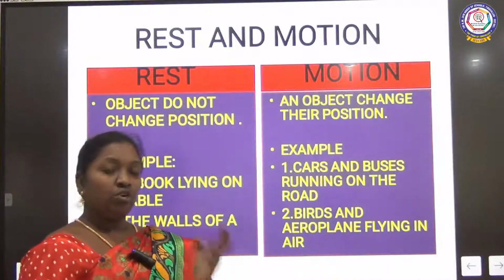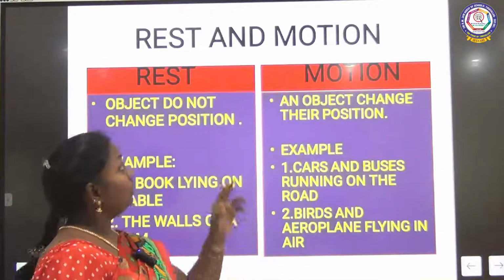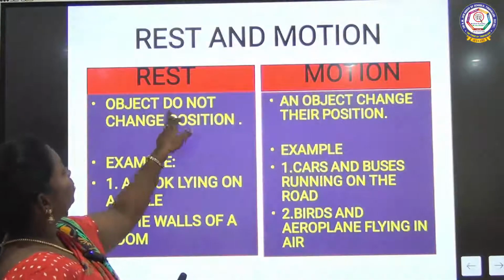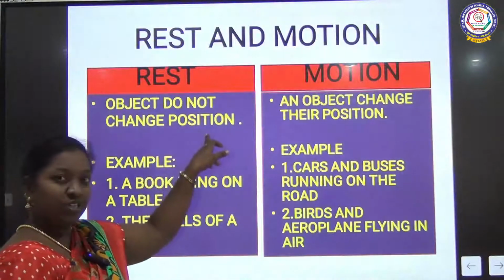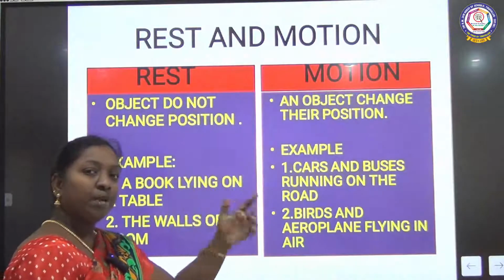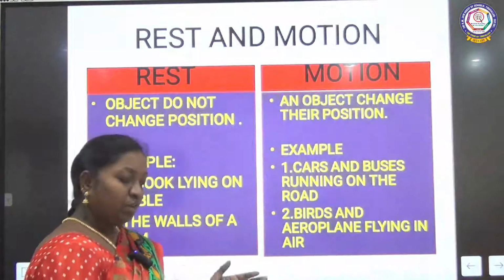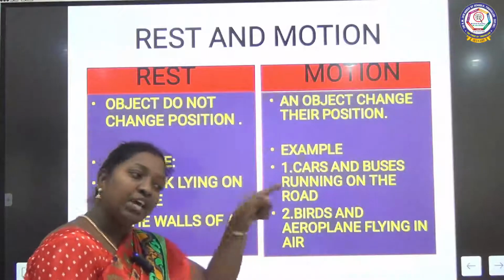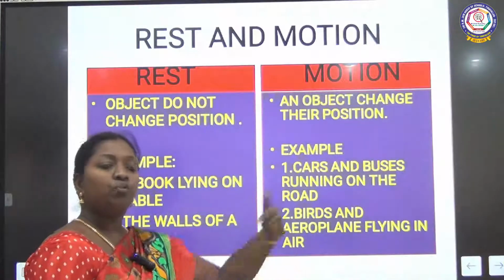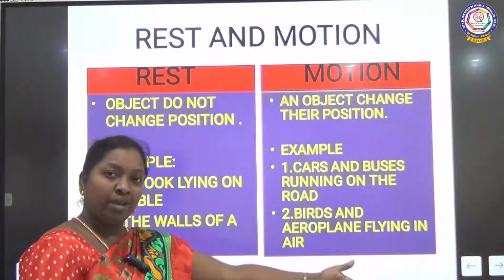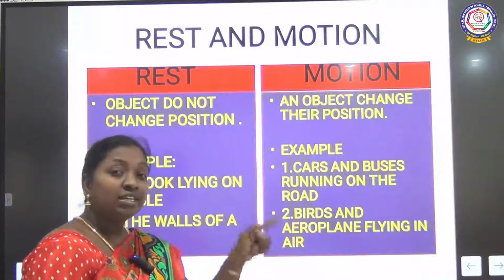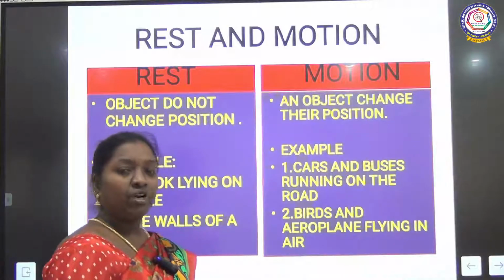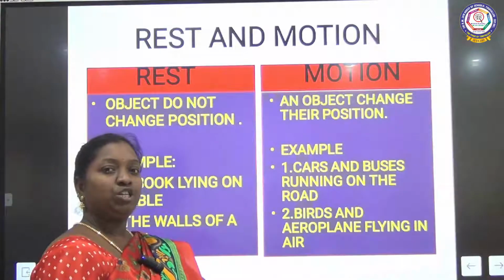As I told earlier, there is a difference between motion and rest. Rest means the object does not change its position. If no forces are applied, the object will stay the same. If you keep a book on the table, until you go and take it, it will be there on the table. Automatically it will not move away from its place. So it is in a rest position. If you apply a force, it will change its position.